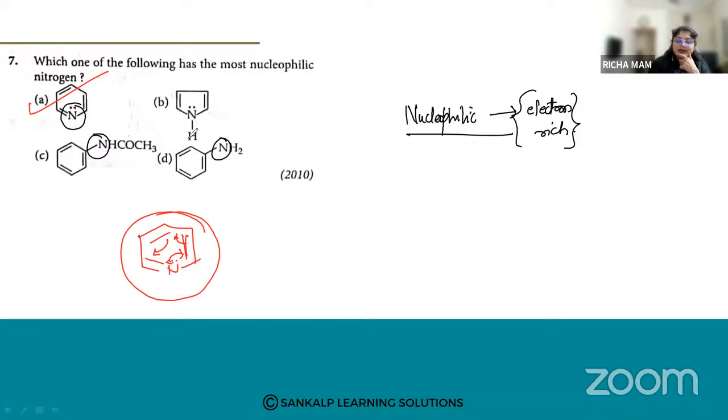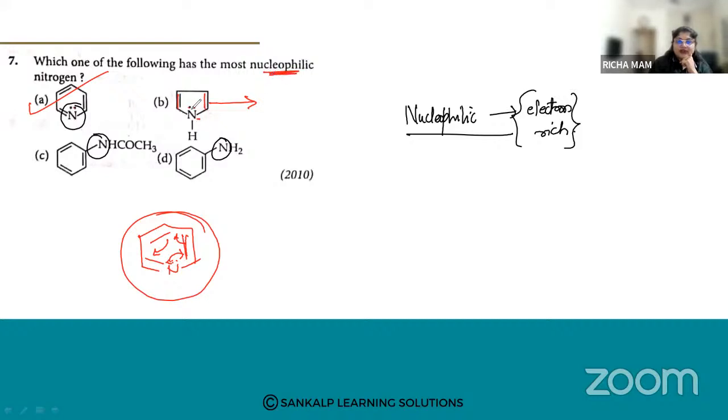When you see option number B, the lone pair of electrons are part of the aromaticity present in this compound. Because of that, it is not so nucleophilic.